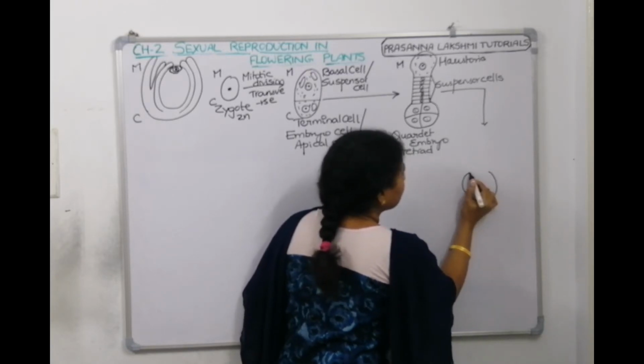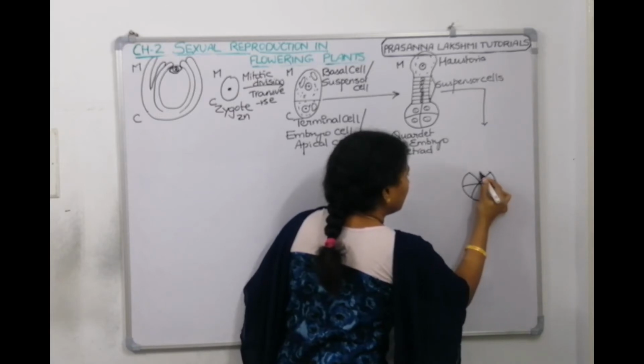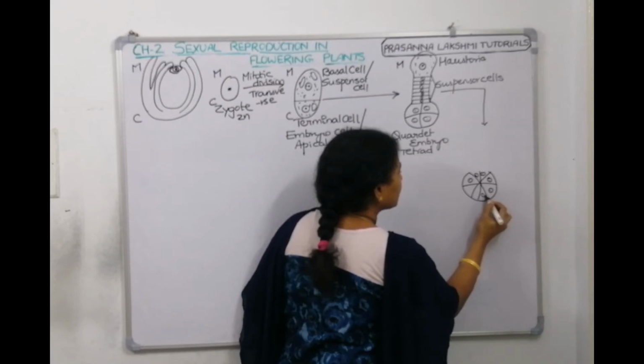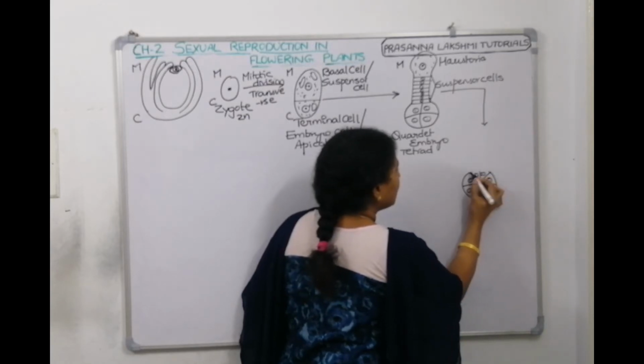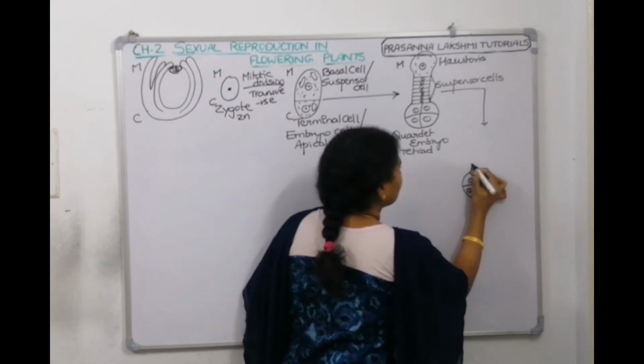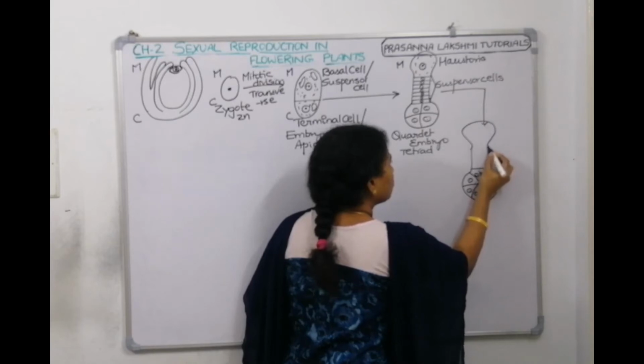These are the 8 embryonic cells. Now these are the suspensor cells, right? Let's draw the suspensor cells here with the haustorial cell.